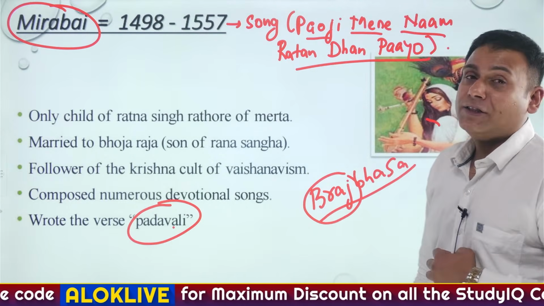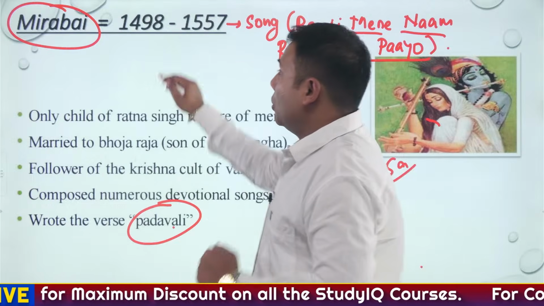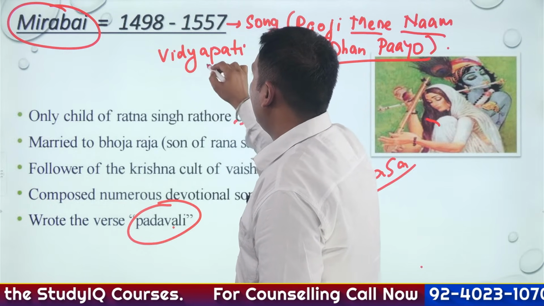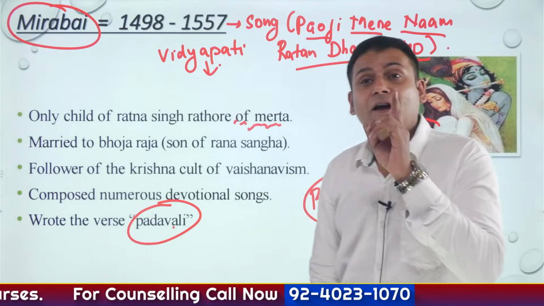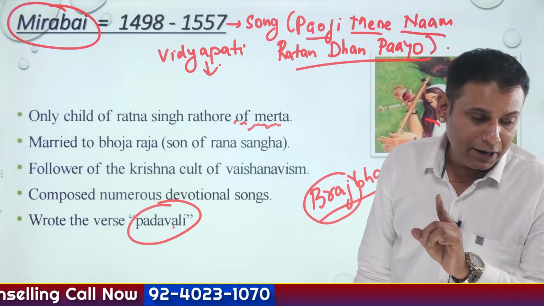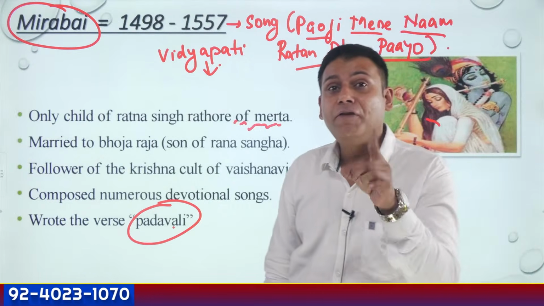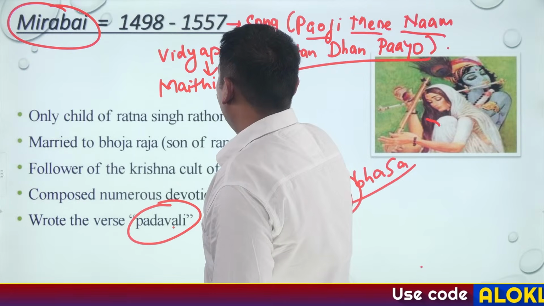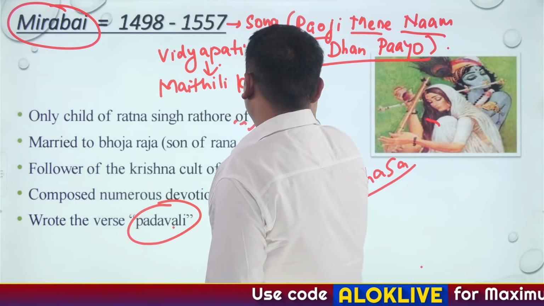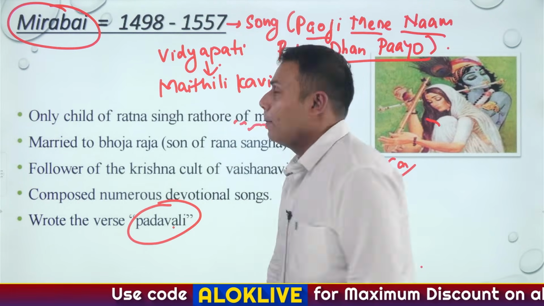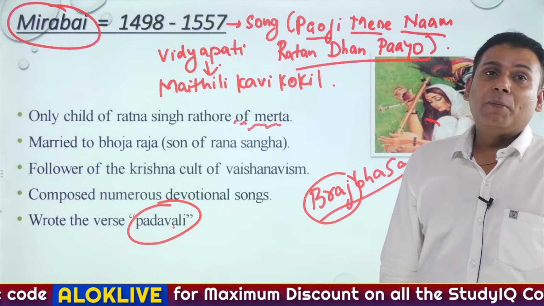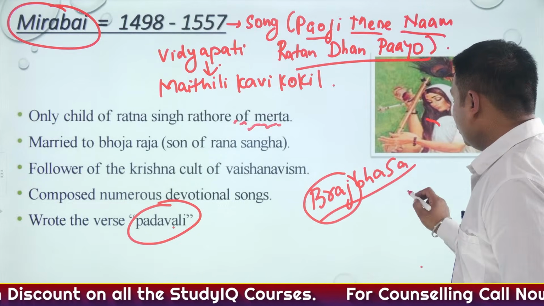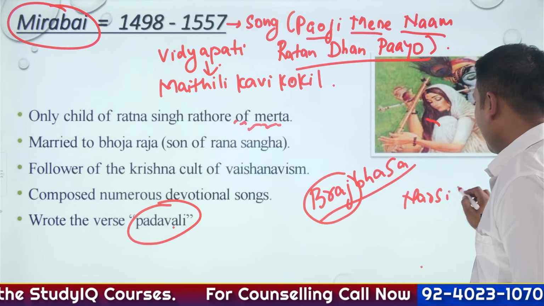One more important fact. There was a Bhakti saint from the region of Bihar, whose name was Vidyapati. Vidyapati is often referred to as Maithili Kavi Kokil. I repeat, he is referred to as Maithili Kavi Kokil. Why? Because he preached in the Maithili language. So just remember this, Maithili Kavi Kokil. Another additional piece of information: there was a Gujarati Bhakti saint whose name was Narsingh Mehta.